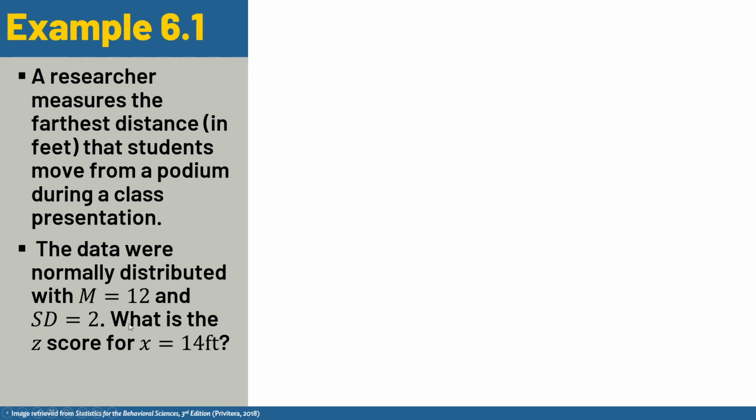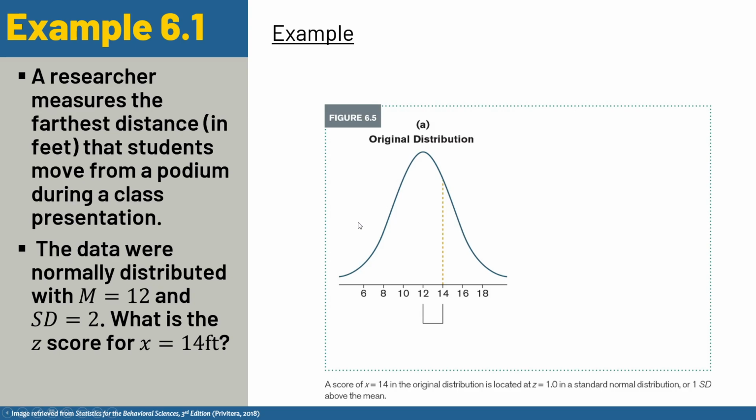So here, what is the z-score for x equal 14 feet? In other words, we have our distribution, and we can see our mean is 12. We have a standard deviation of 2. And we want to know the z-score for a value of 14. If you were paying attention earlier, you might already know the answer. But to show how we get there, we'll plug it into our equation from the previous slide.